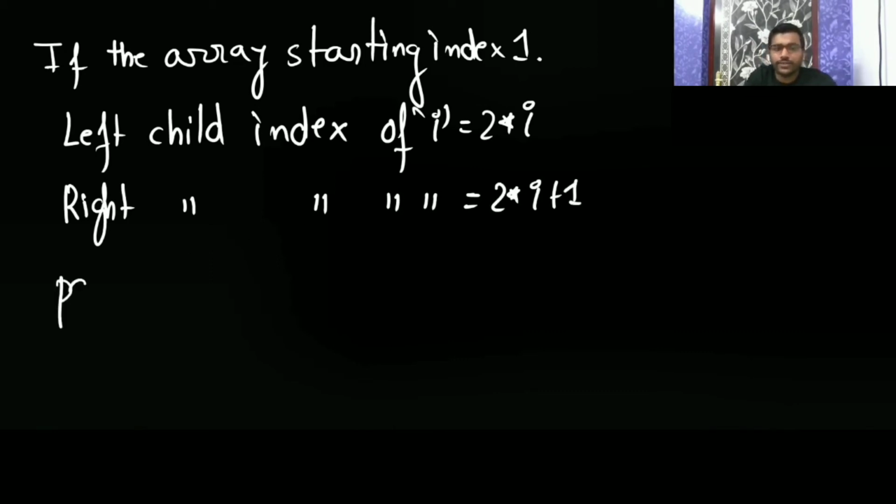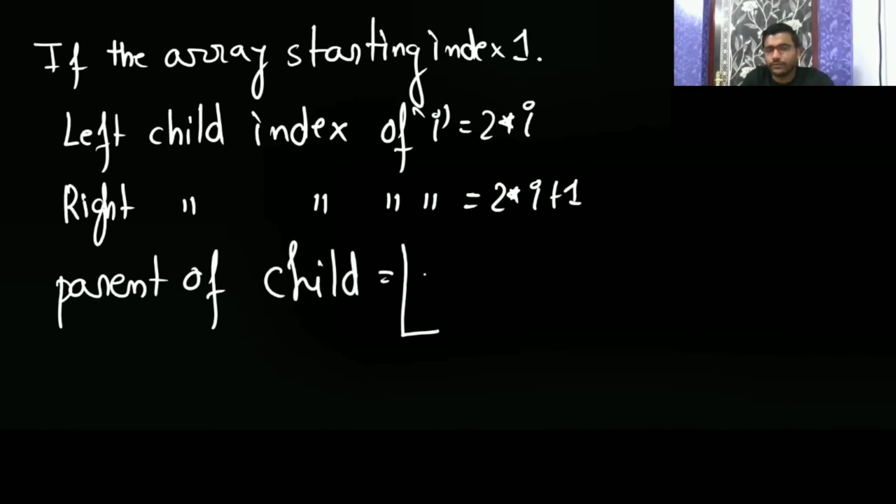And the parent of the child you are asking about is going to be the floor of index by 2. By this, you are going to get the parent. Now, if the index has started with 1, then this is the formula.